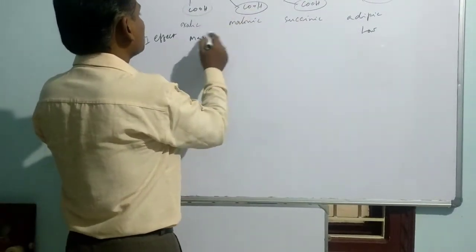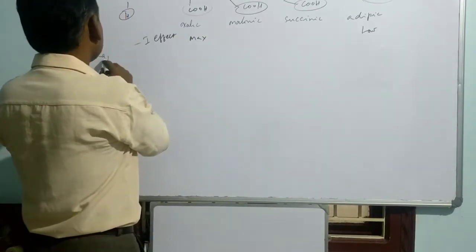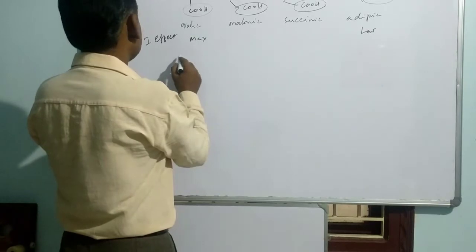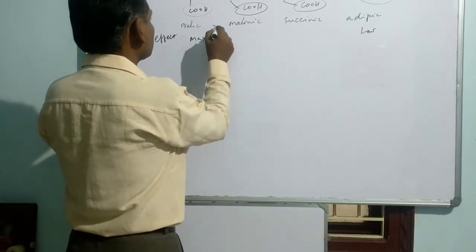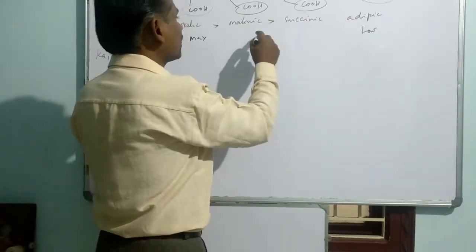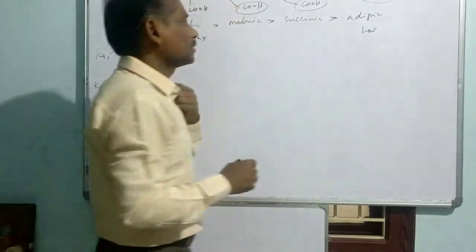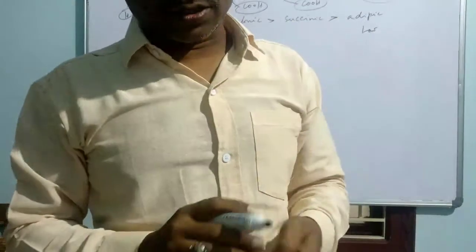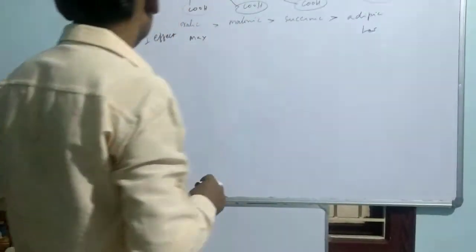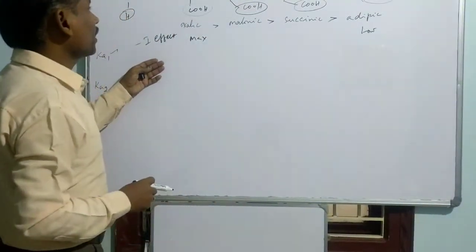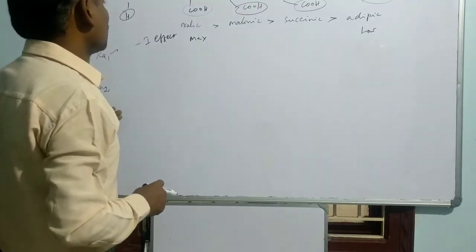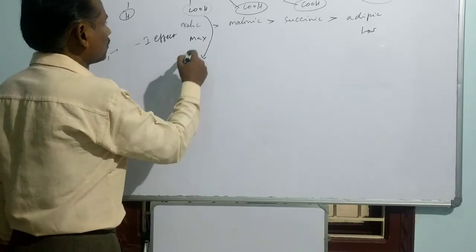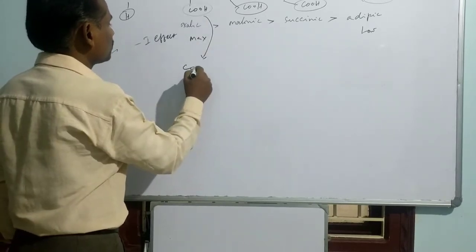You can give the order in terms of Ka1: the first one, oxalic acid, is more acidic compared to malonic acid, and malonic acid is more acidic compared to succinic acid. So these are the Ka1 values among the dicarboxylic acids. Now let us think about Ka2 values. That means after ejection of one proton, it reaches the situation of this one.